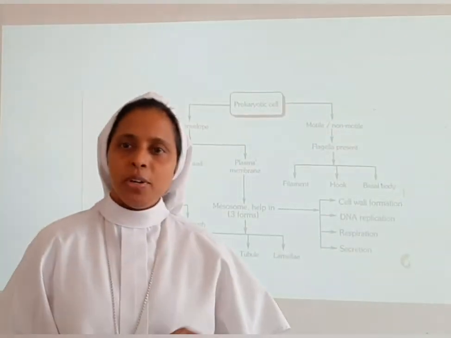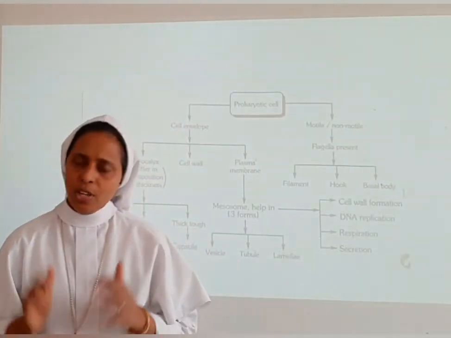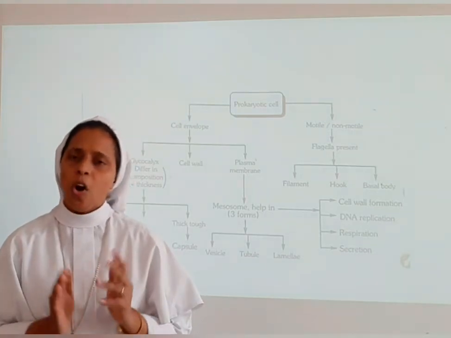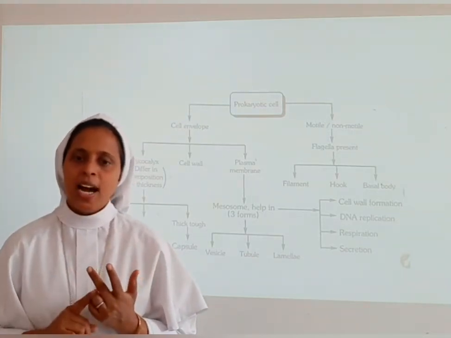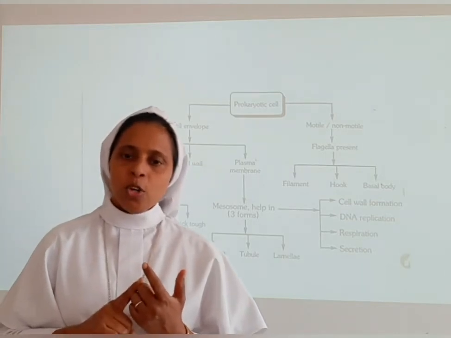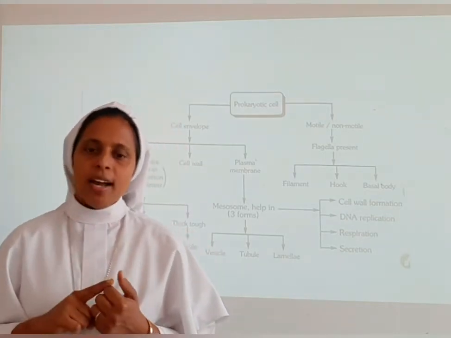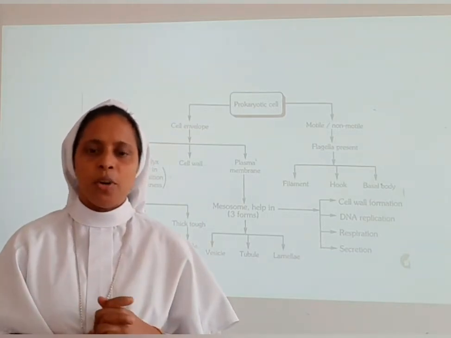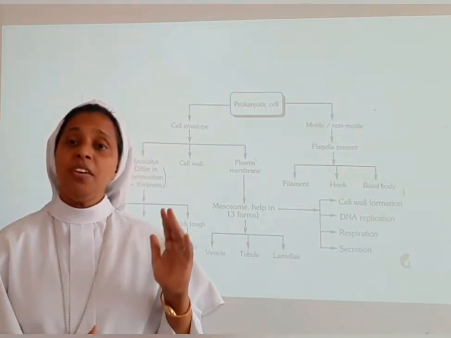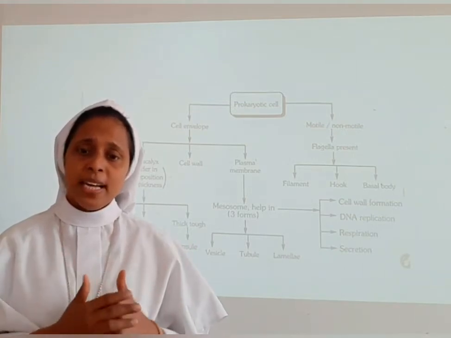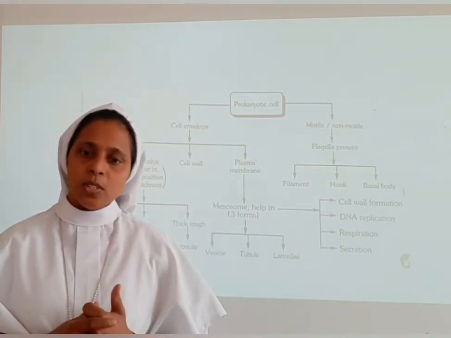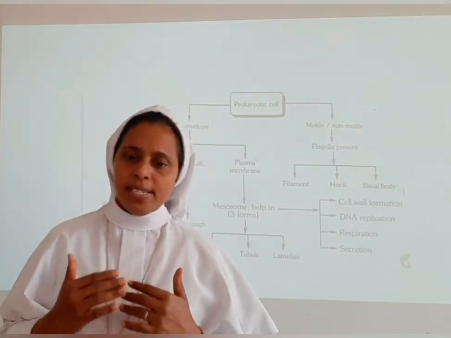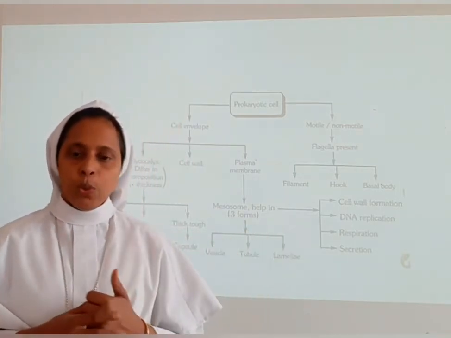Now let us learn about the prokaryotic cell. We know that prokaryotic cells are very small. Bacteria, PPLO, pleuropneumonia-like organisms, blue-green algae, mycoplasma, all come under this category. Very fast multiplication takes place in prokaryotes as compared to eukaryotic cells.